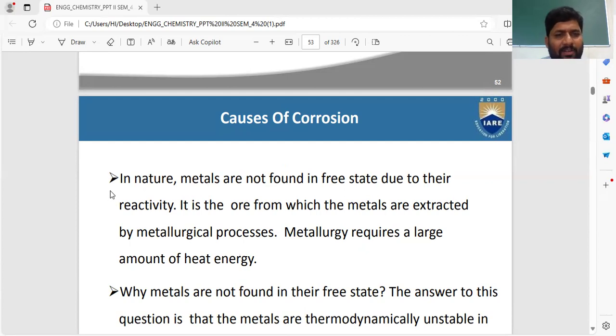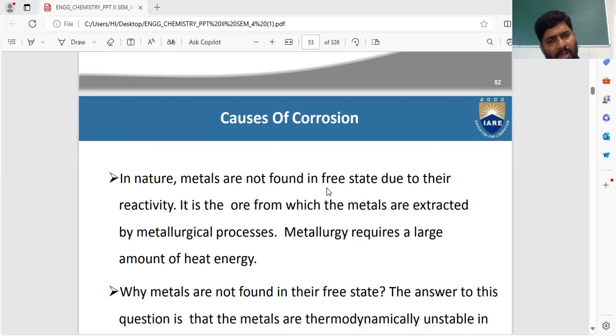Generally, in nature, metals are not found in the free state. Free state means we can't get pure metal, original metal, single metal. We can't get that single, pure metal, because it is not free. It is combined with some other metals, or with some other oxide.